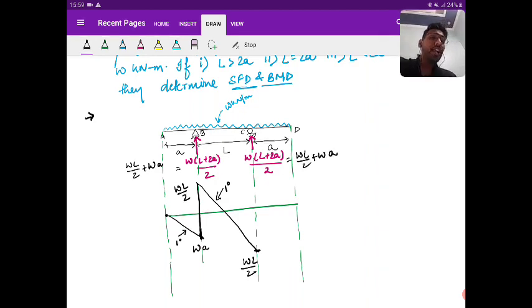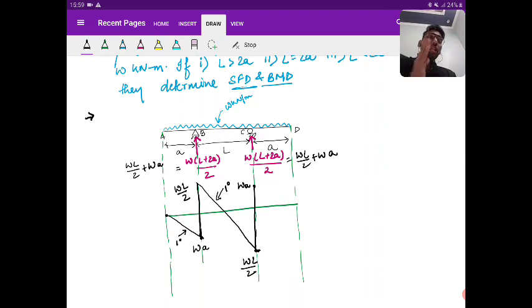Now there is an upward force, so due to the upward force it will increase. You are at minus WL by 2, and you need to add WL by 2 plus WA. So where are you going to reach? You will reach W into A. Is it clear?